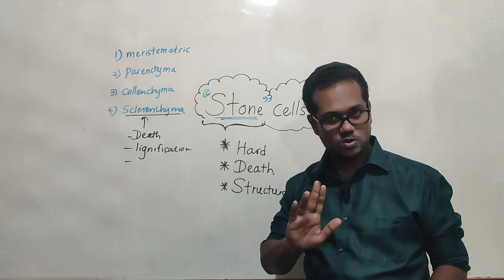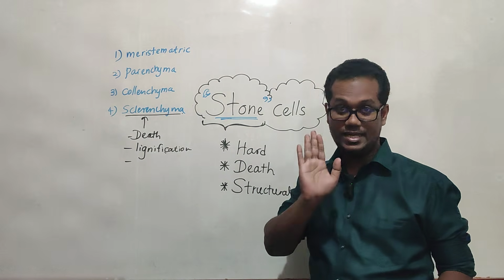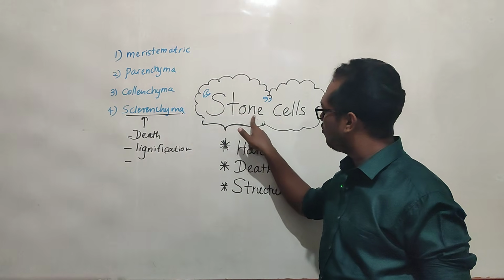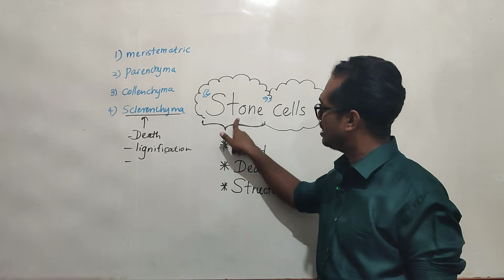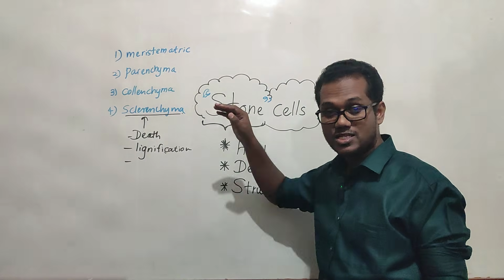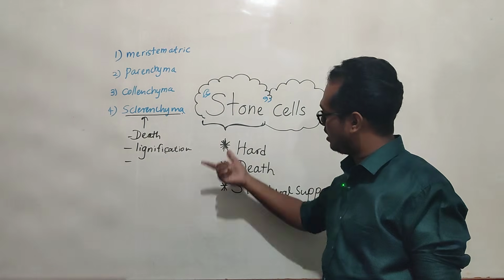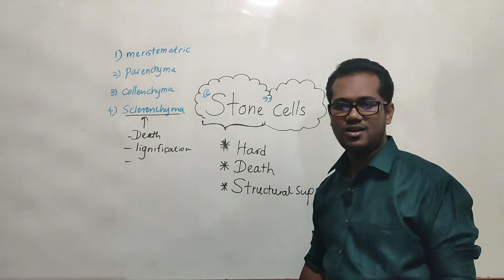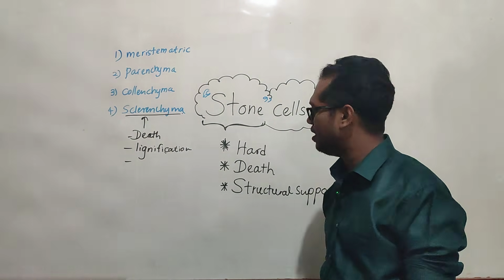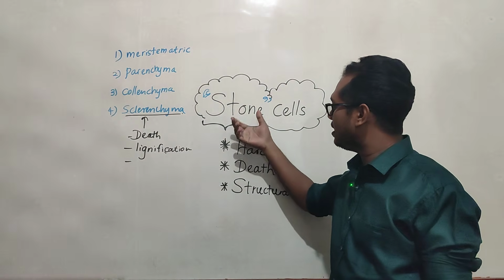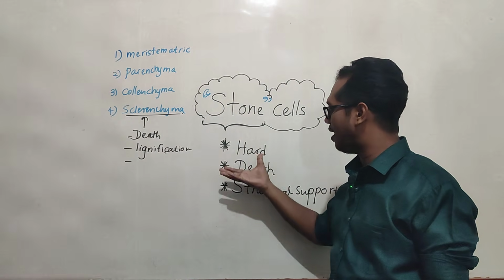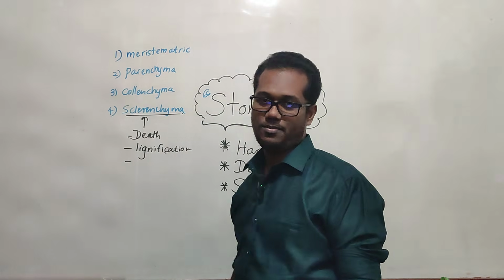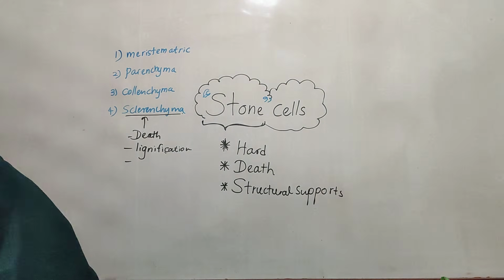The marking scheme also had this answer earlier, but this word is a little bit new for the students, so they struggled to find the answer. I think they gave full marks for all on this question. But we can get the idea that stone cells mean hard and dead cells, so we can get sclerenchyma. That's enough for this question.